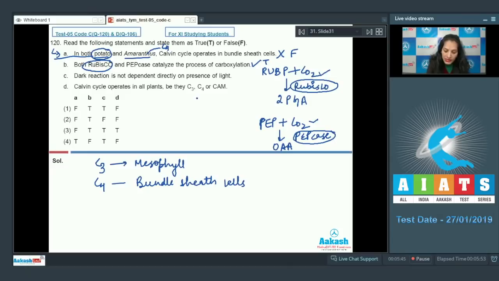C. Dark reaction is not dependent directly on presence of sunlight. This is also true, because dark reaction, the reaction of photosynthesis in which CO2 fixes itself into carbohydrates, is not directly dependent on the presence of light, but it is dependent on the products of light reaction. So this is true. D. Calvin cycle operates in all plants, be they C3, C4 or CAM. This is also true, that in all plants the Calvin or C3 cycle takes place. So by analyzing, the correct option for the given question is option number 3. Let's move on to the next question.